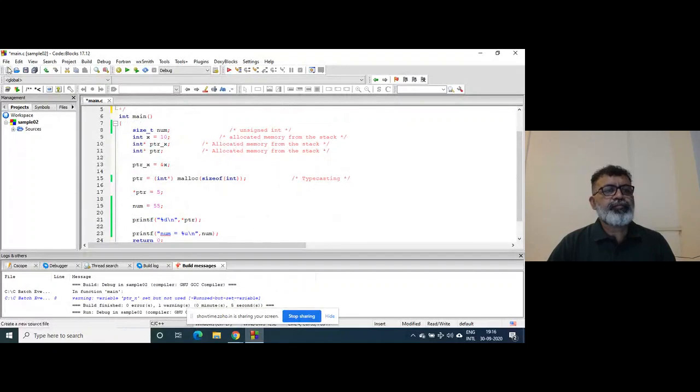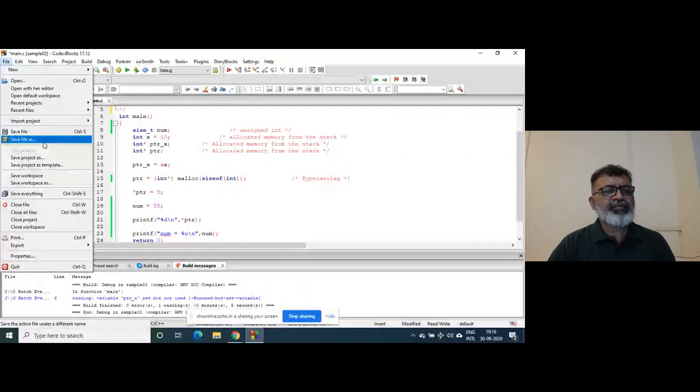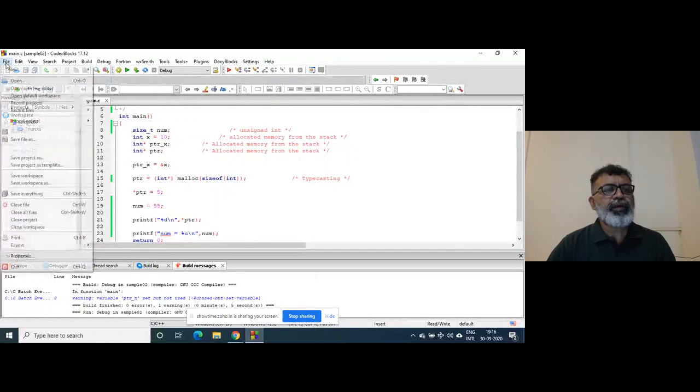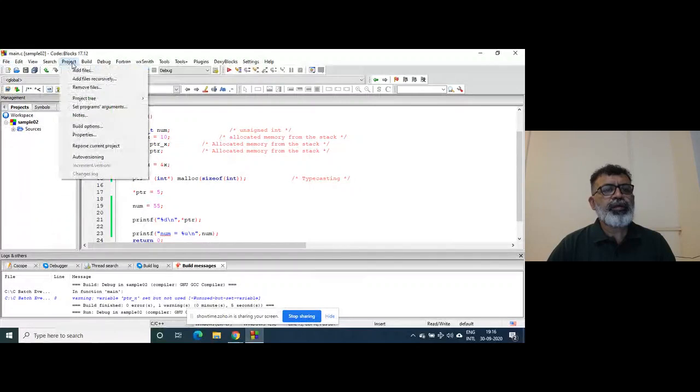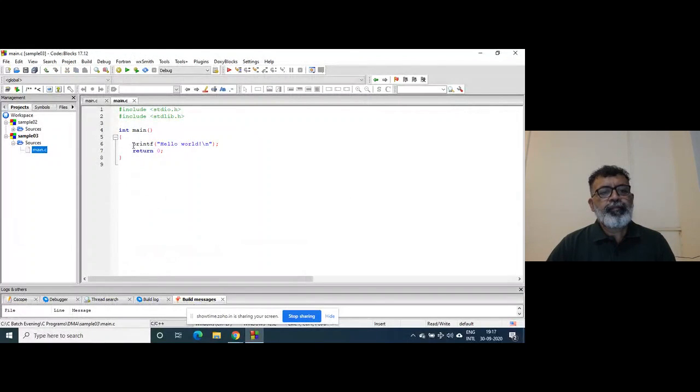Now, I will share this file with you afterwards, right? But I will open another project. Suppose I want to enter a few integers.